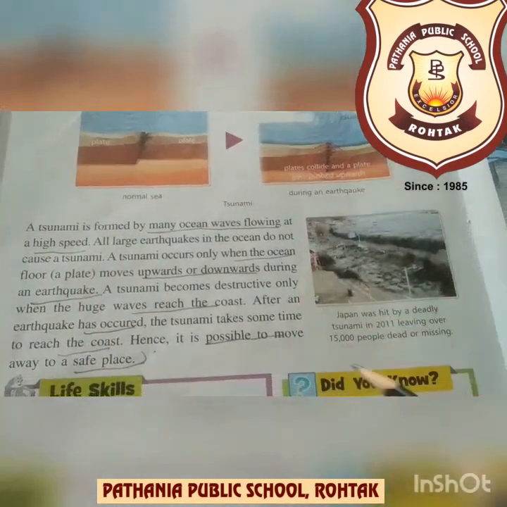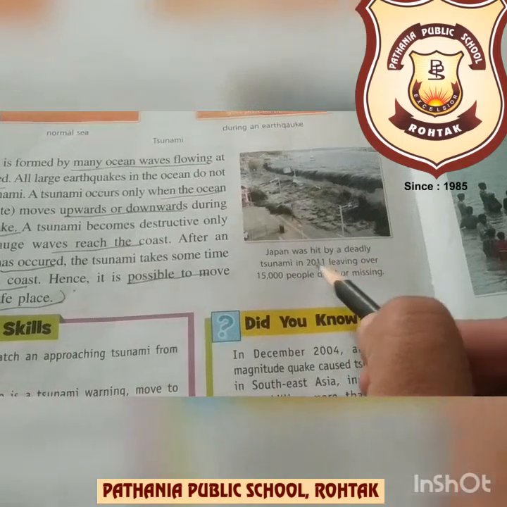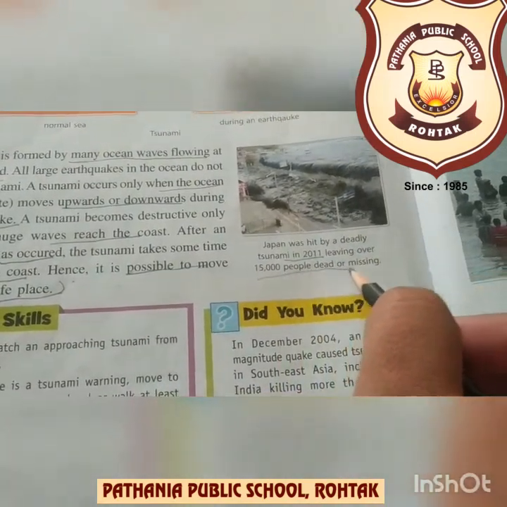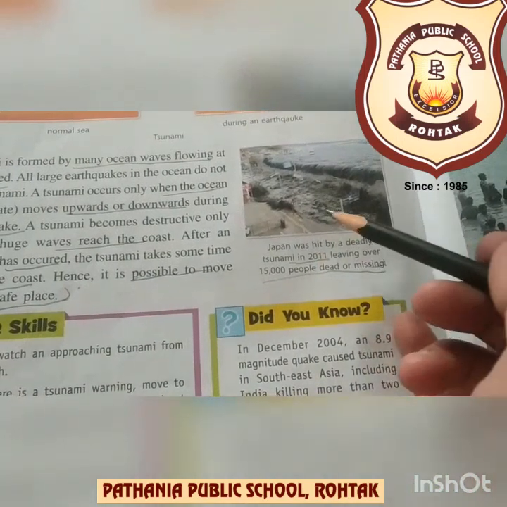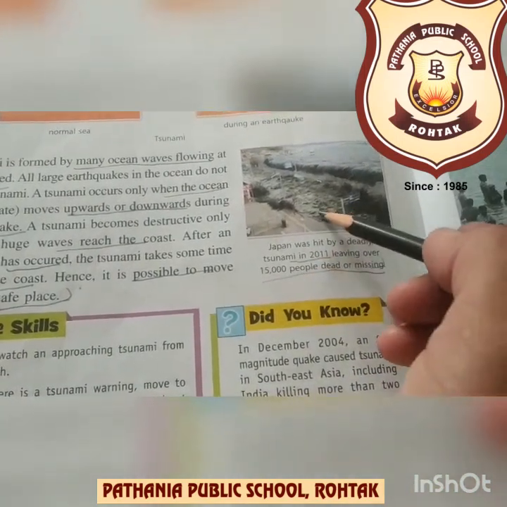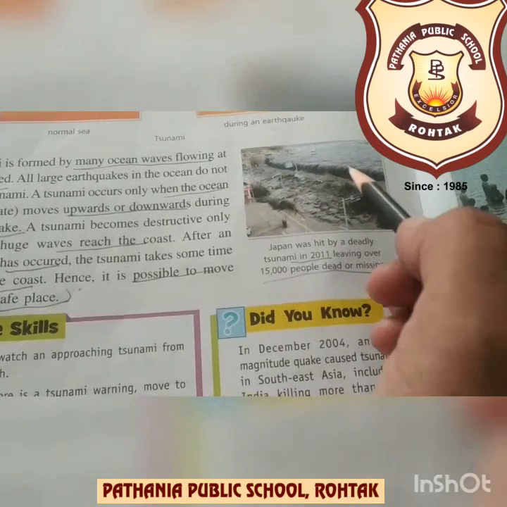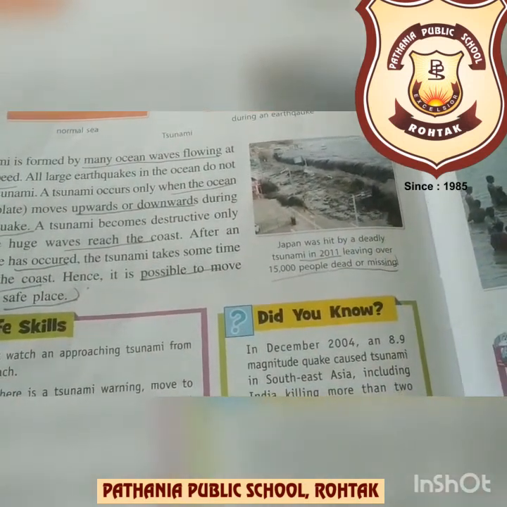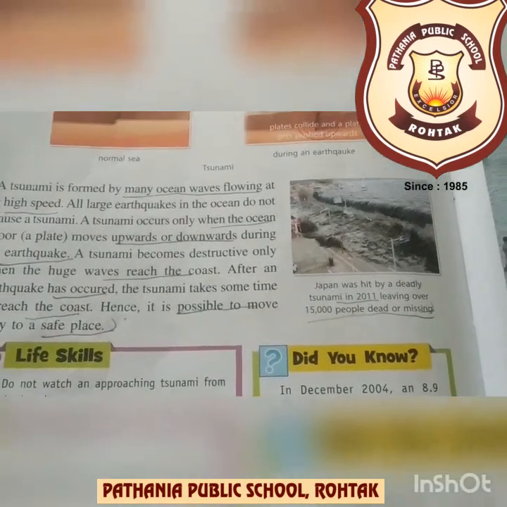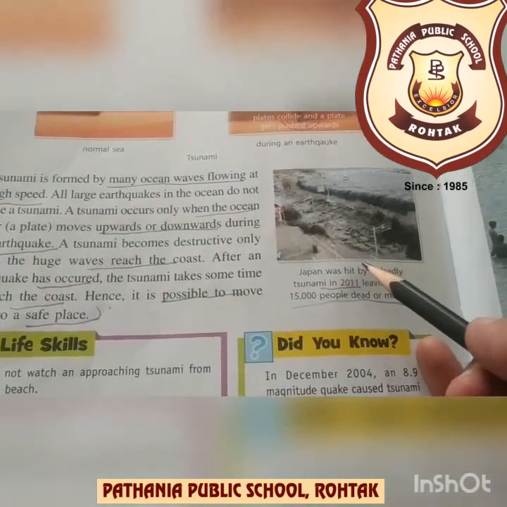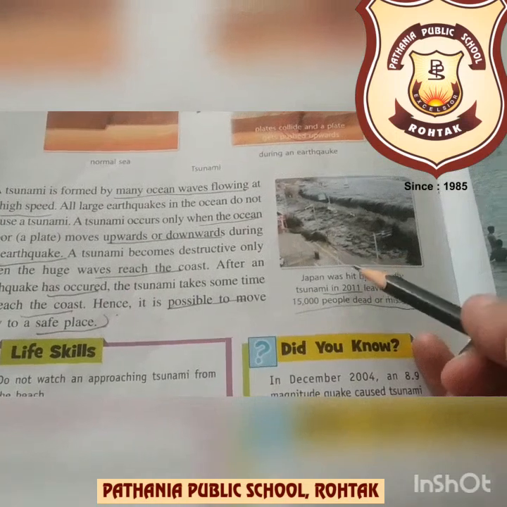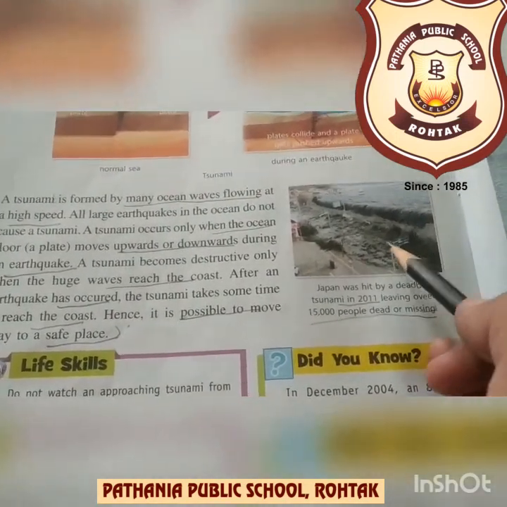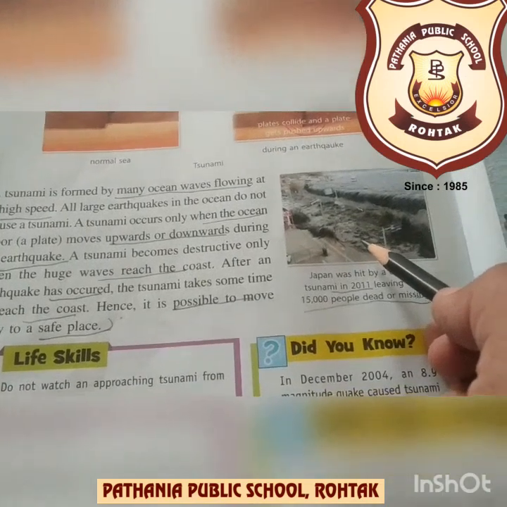Clear? Japan was hit by a deadly tsunami in 2011, leaving over 15,000 people dead or missing. This is a natural disaster which causes extreme damage to life and property. Another disaster which caused extreme damage to life and property.